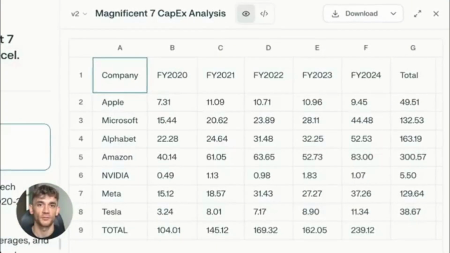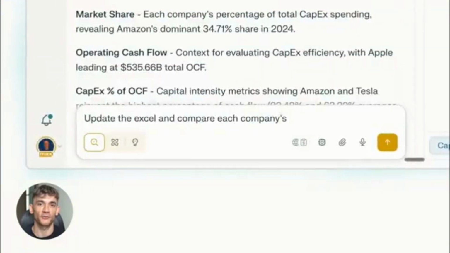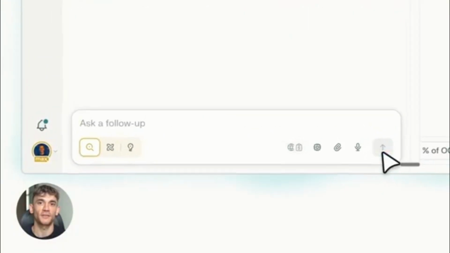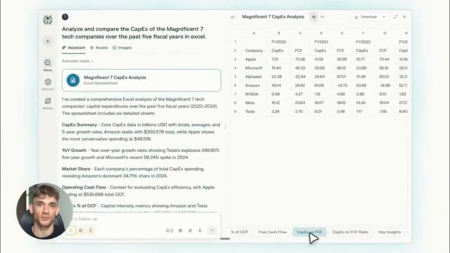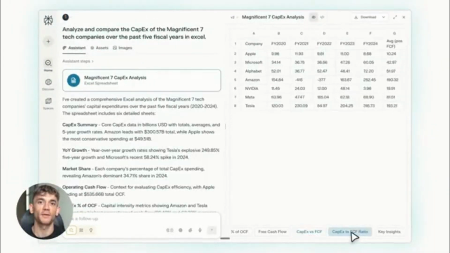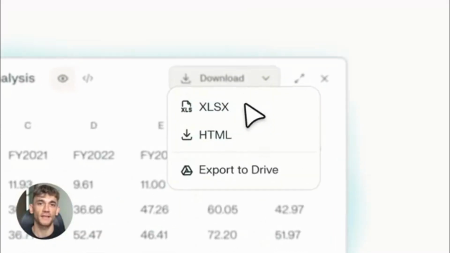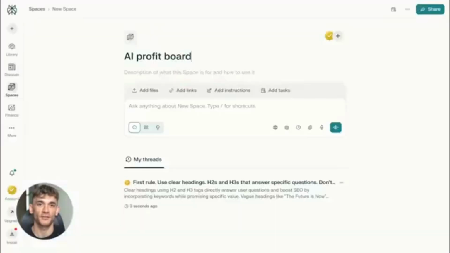Here's another feature most people don't know about. Perplexity Spaces. You can create a dedicated workspace for each content project, add custom instructions, tell it how to research for your specific niche. For the AI Profit Boardroom, you could create a space just for AI automation content. Here's how to set it up. Create a new space called AI Profit Boardroom Content Research. Then add these custom instructions.